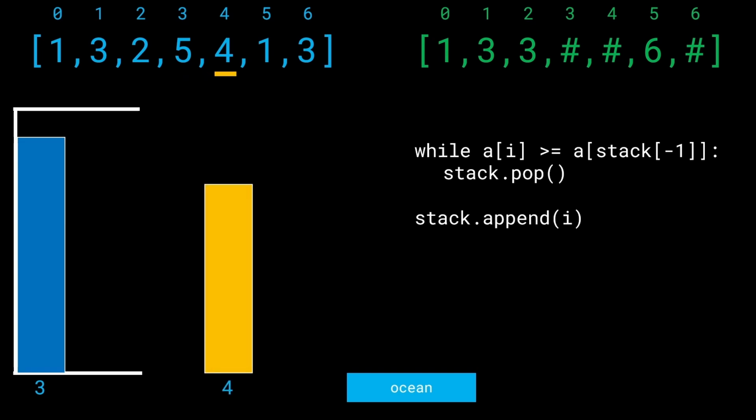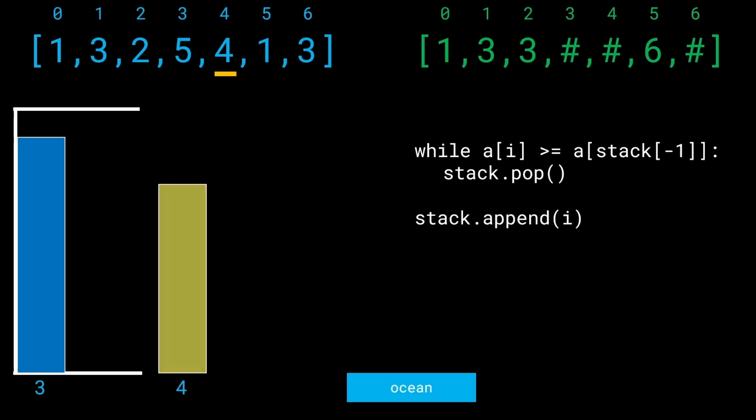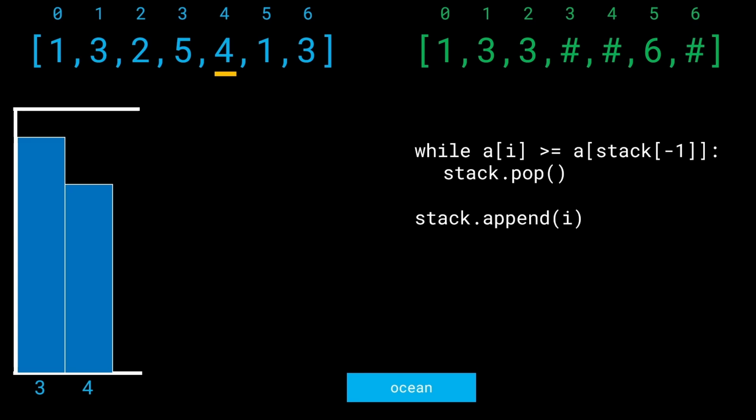At the index 4, we get a building of height 4. Since this building's height is lower than the stack top one, we can just directly append to the stack. Remember, both of them will not get a blocked ocean view. Both of them will be able to look at the ocean, as you can see on the bottom side, right? None of them is blocking each other. All right, let's continue further. At the index 5, we get a building of height 1. Again, this building is not going to block the previous ones, so all of these three will be happy, right? All the buildings 3, 4, and 5 currently have a chance to have an ocean view. But let's iterate further.